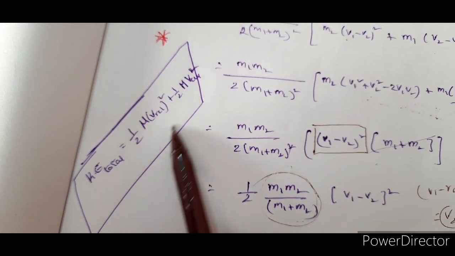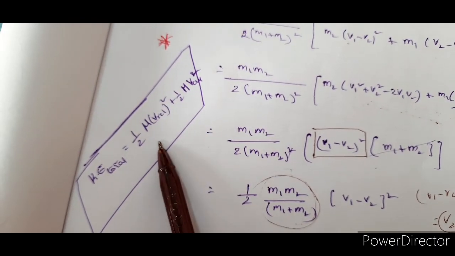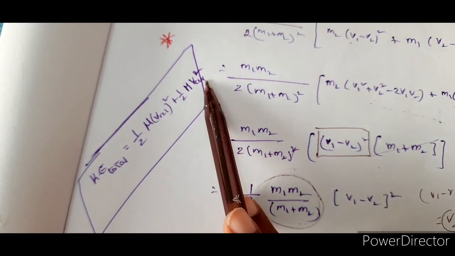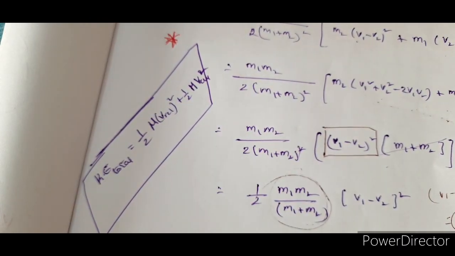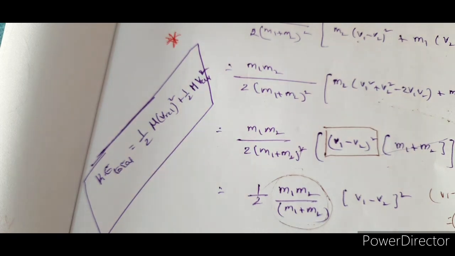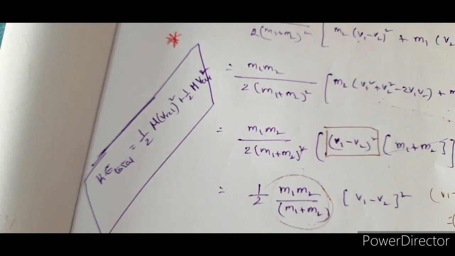So, therefore, kinetic energy total is equal to half, this is the total kinetic energy of the system with respect to center of mass, plus half M v_cm squared. Capital M is m1 plus m2 here. Capital M is the mass of the total system, the total mass of the system. Very important. This is very important.